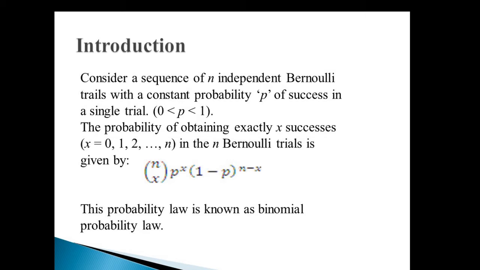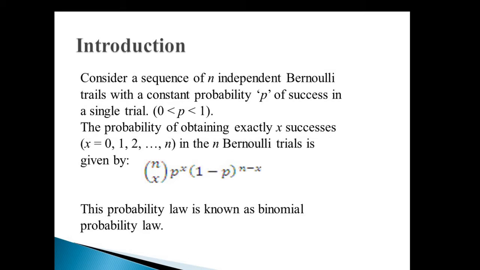The probability of getting exactly x successes, where x may be 0 to n, no success, 1 success, 2 successes, up to all n successes, like getting a defective article is a success. So from amongst the 50 articles you may get no defective item, 1 defective item, 2 defective items, at the most all 50 defective items.